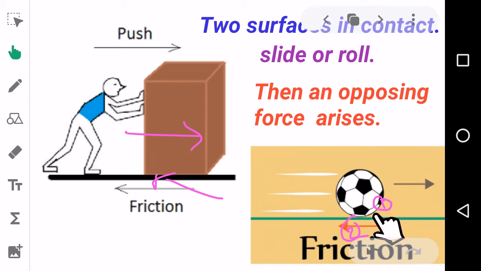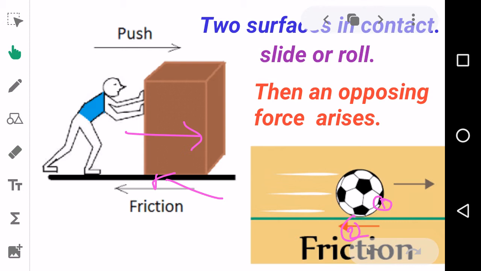The reason is that there is an unseen oppositional force. That unseen oppositional force is called friction or frictional force. Now, can you make a definition for this force? Two surfaces should be there.